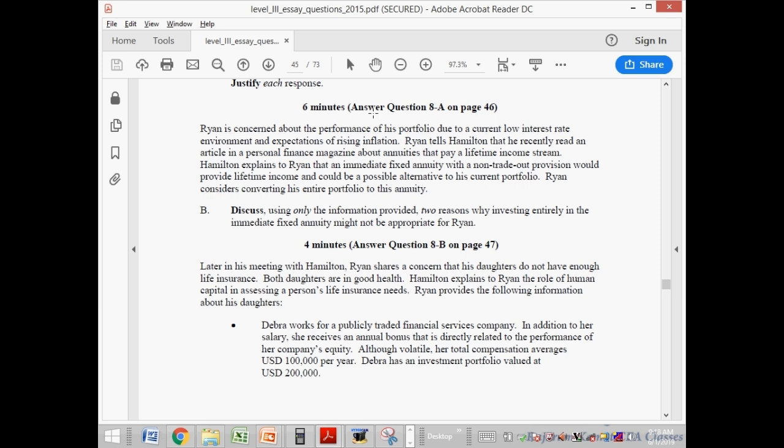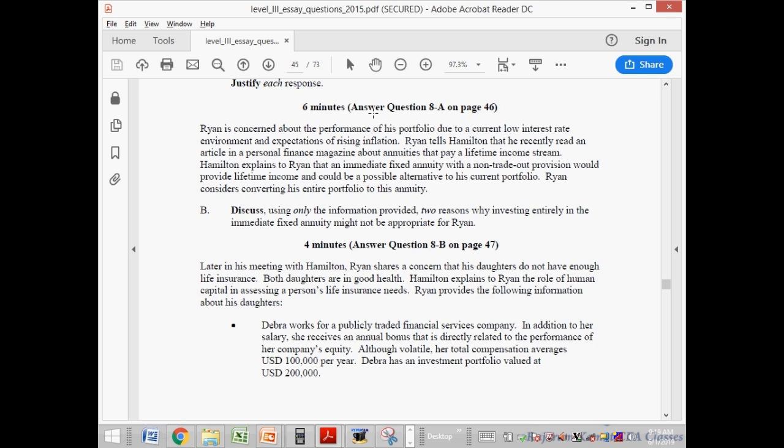And the second is the drawback of a fixed annuity. The first was the drawback of an immediate annuity, the second is the drawback of a fixed annuity. The drawback of a fixed annuity is that if interest rates are going to rise, then locking the rate right now does not make any sense. You can wait until the point when the interest rate increases so that you will get higher payments from the fixed annuity plan later on. So if the interest rates right now are lower, then currently the immediate fixed annuity may not be appropriate.